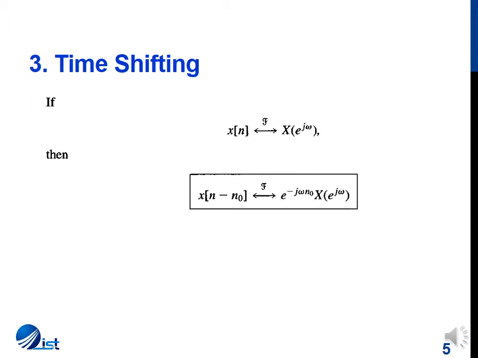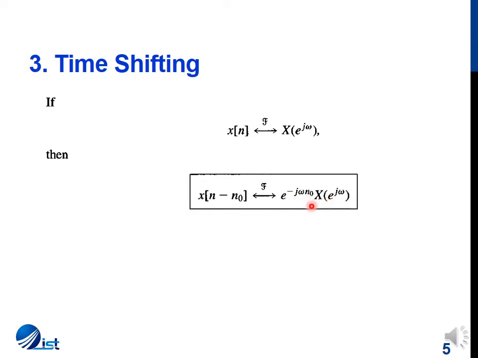The third property is the time shifting property, which says that if a signal x[n] has a Fourier transform of X(e^jω), then if we shift the signal by n naught units, in the frequency domain the frequency spectrum is being multiplied by a factor e^(-jω n0).